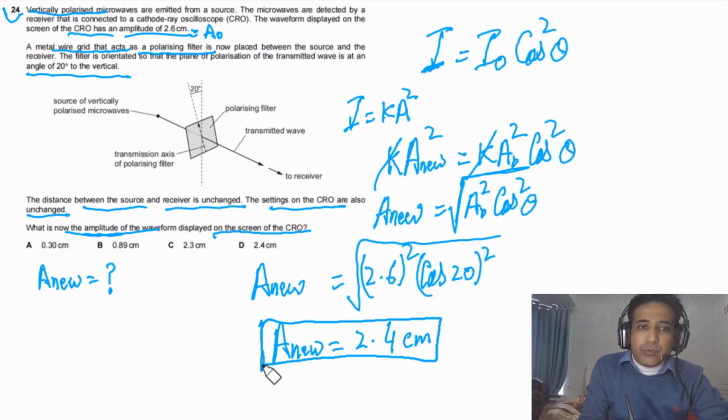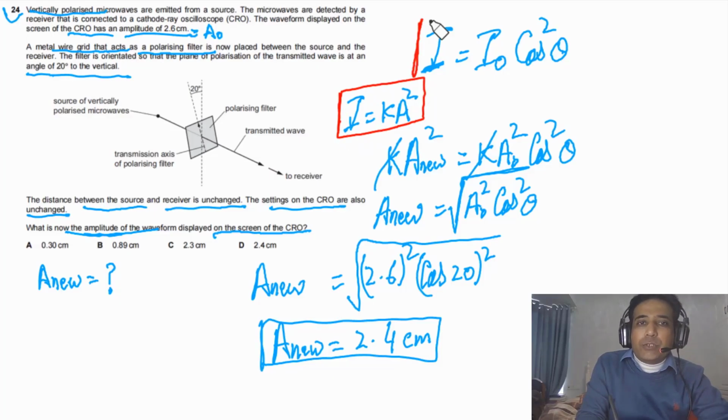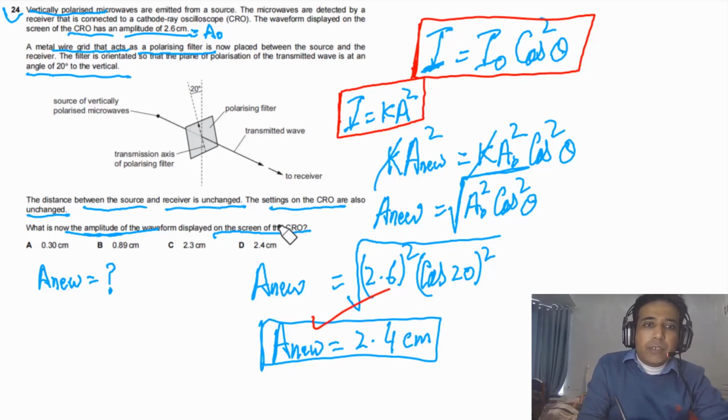So simply you have to use Malus's law, and the second thing you need to understand is intensity is equal to K times A square. These two things you need to understand, and then you can figure out the answer for this question. So the answer for this question has to be D.